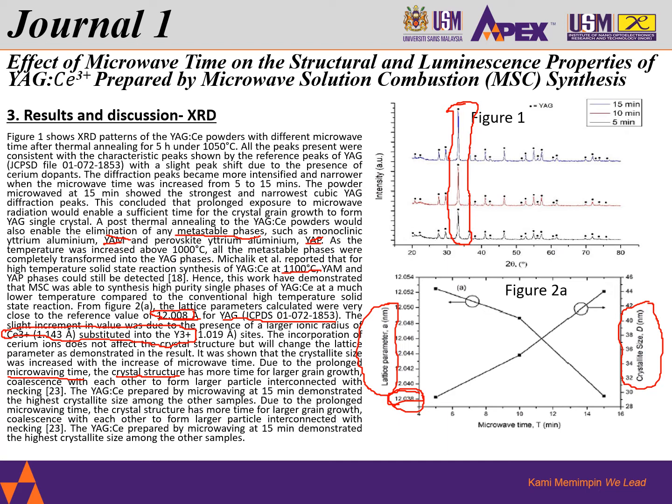From here we notice that the cerium doped YAG produced at 15 minutes has demonstrated the best results across all. Okay, these are very much the XRD results.